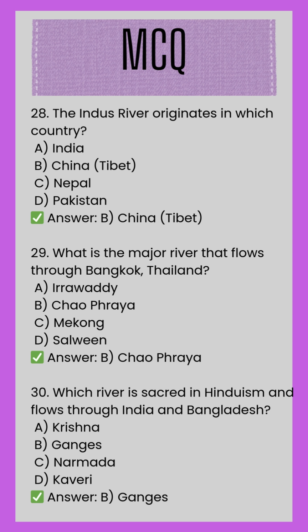B. Chao Phraya. 30. Which river is sacred in Hinduism and flows through India and Bangladesh? A. Krishna. B. Ganges. C. Narmada. D. Kaveri. Correct answer. B. Ganges.